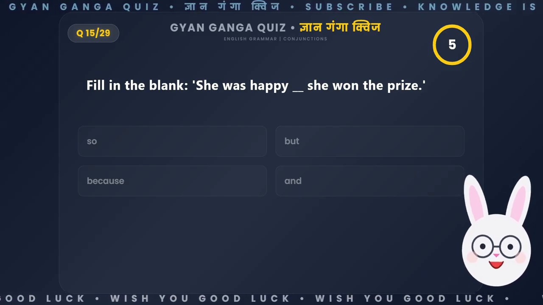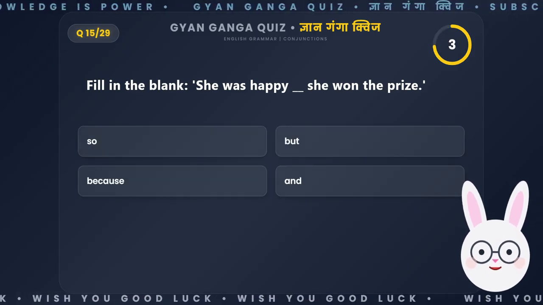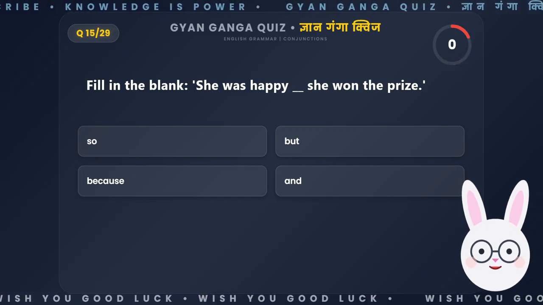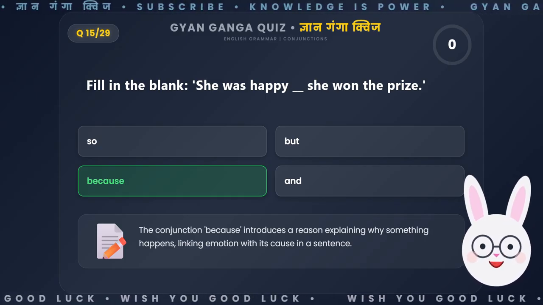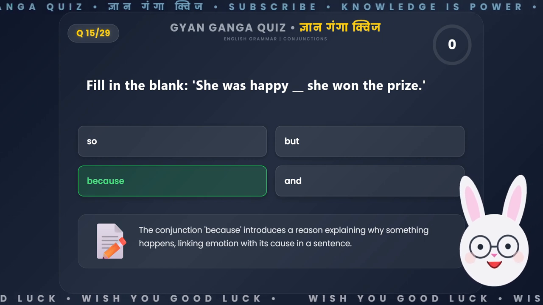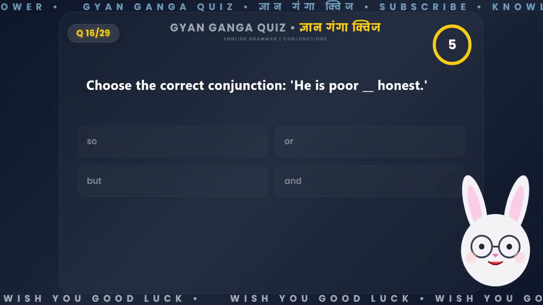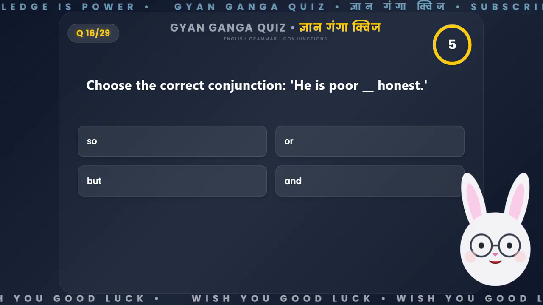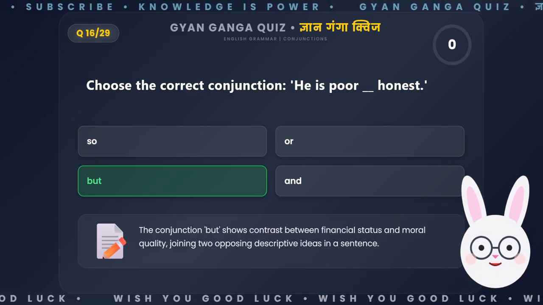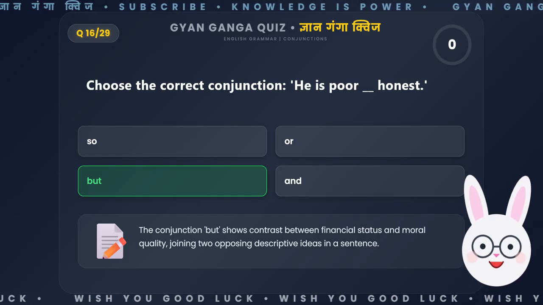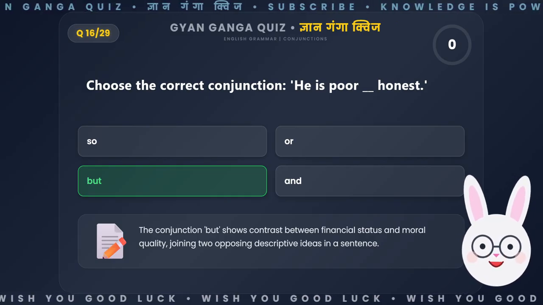Fill in the blank. She was happy __, she won the prize. The conjunction because introduces a reason explaining why something happens, linking a emotion with its cause in a sentence. Choose the correct conjunction. He is poor __, honest. The conjunction but shows contrast between financial status and moral quality, joining two opposing descriptive ideas in a sentence.